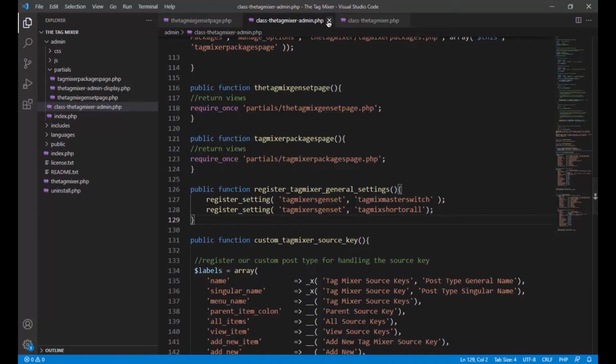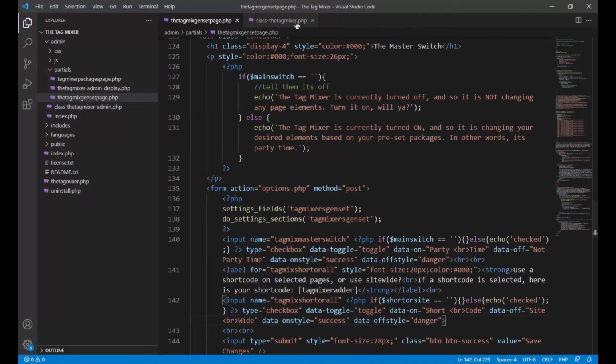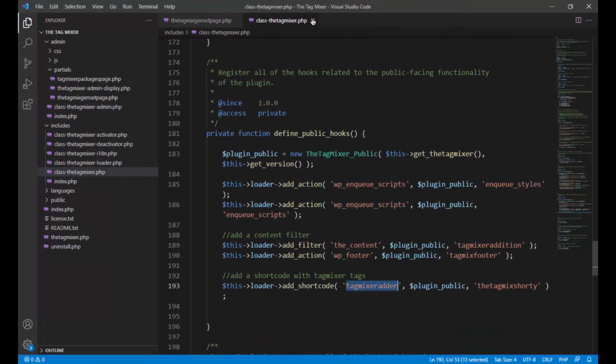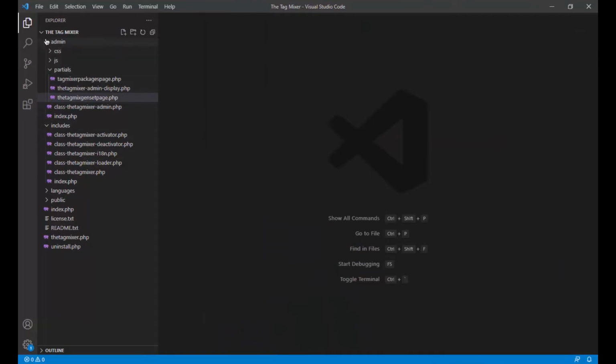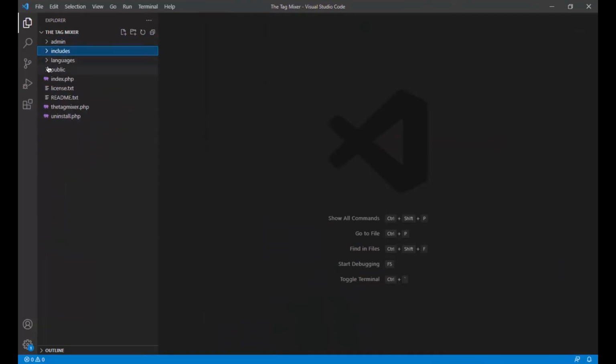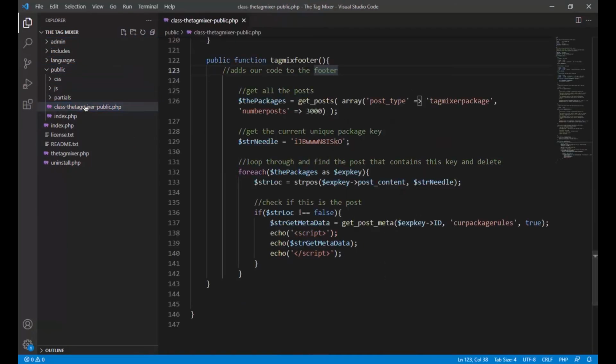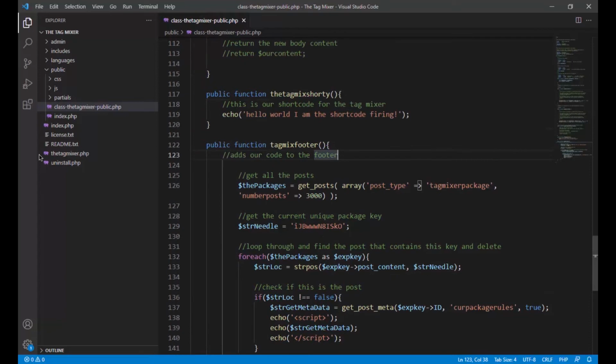All right, so we don't need to do anything else in the admin class, and we don't need to do anything else in this class. Where we're actually going to head now is to our public class. Now that we have this all set up, we don't need to be in there anymore, so we can close the admin and the includes. And now we're going to open up the public and the public class. And I don't think we need to modify any of the partials at this point in the public. I don't even think there are any partials, is there?